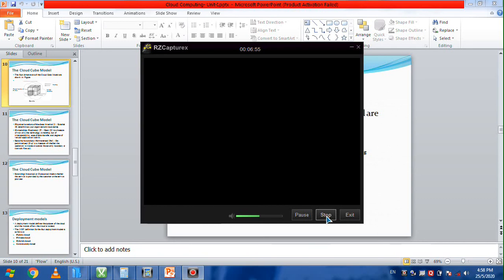And last but not least, sourcing. It means whether this will be provided by the cloud service provider or by the customer. On the basis of that, they have categorized it into in-source and outsource. So these are the four dimensions. On the basis of these four dimensions, they have framed their model, and this model we call the Cloud Cube model, CCM. Fine. Thank you very much for watching this video.